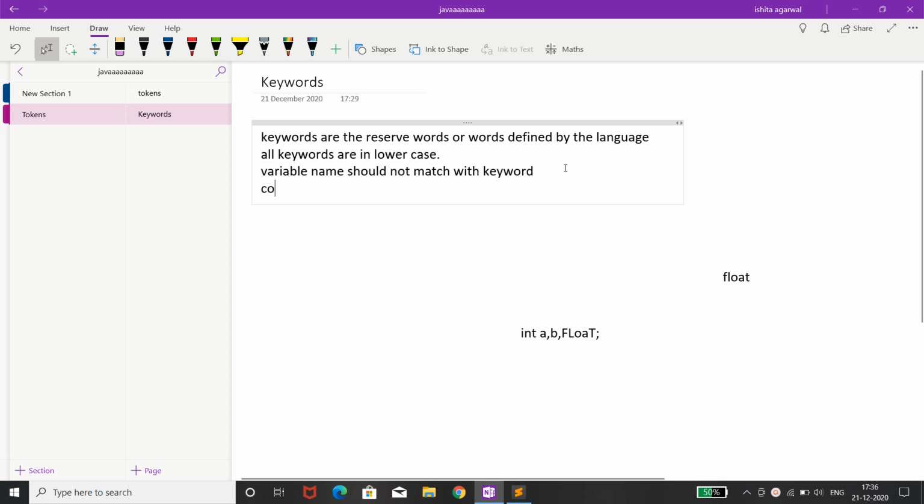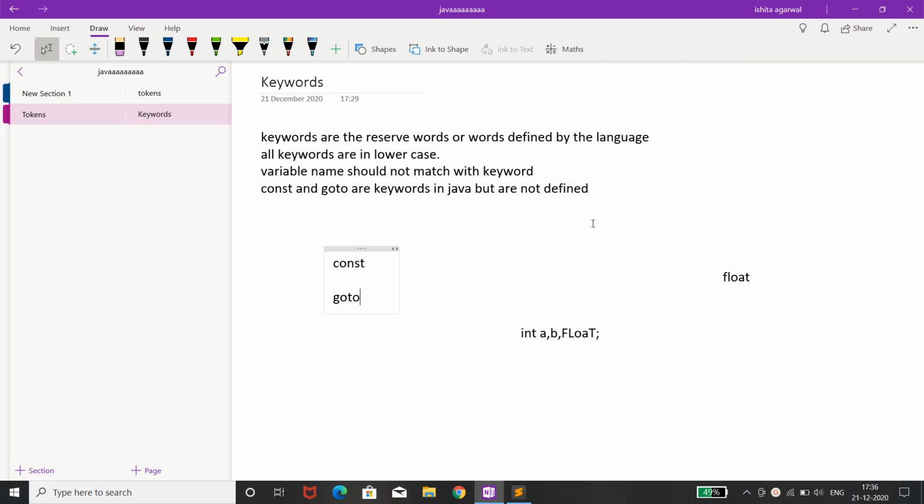These both were present in C, and they are also mentioned as predefined reserved words in Java, but they are not actually defined in Java.